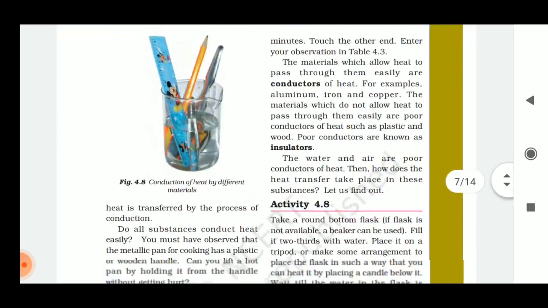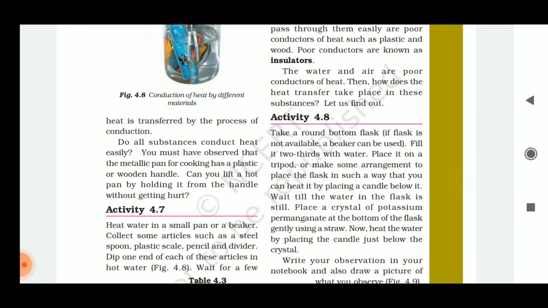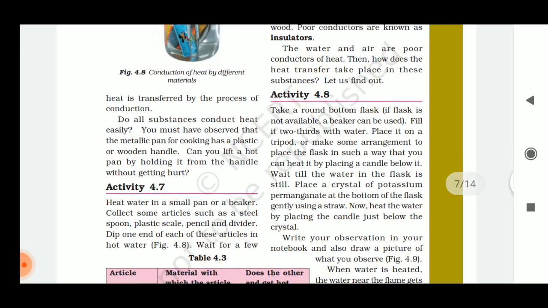In fact, heat is transferred by the process of conduction. What is conduction? Conduction is a method of transfer of heat. But do all substances conduct heat very easily? You must have observed that a metallic pan for cooking has either a wooden handle or a plastic handle.